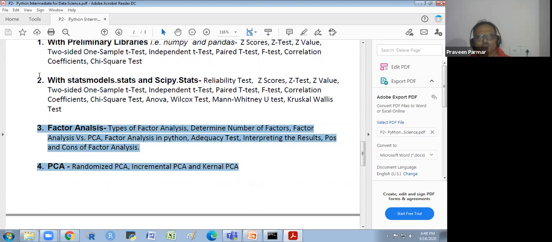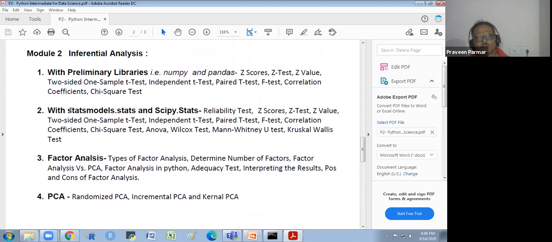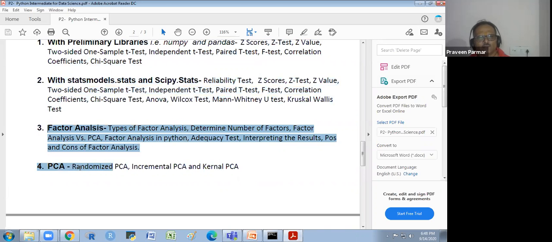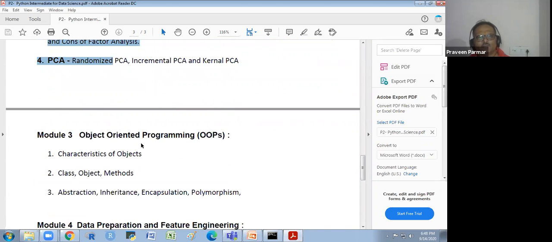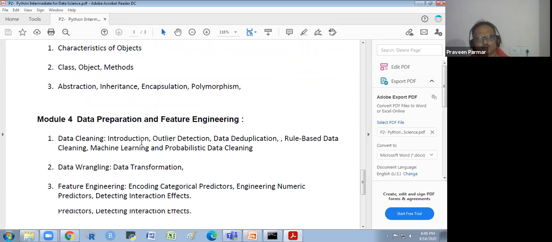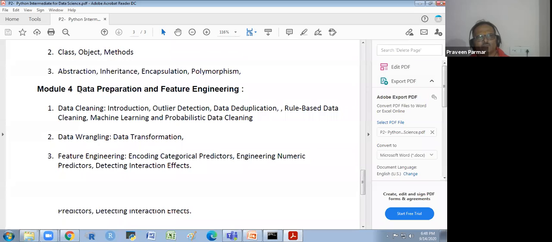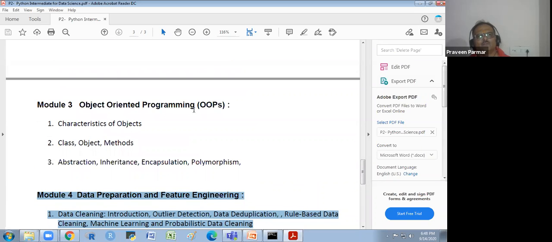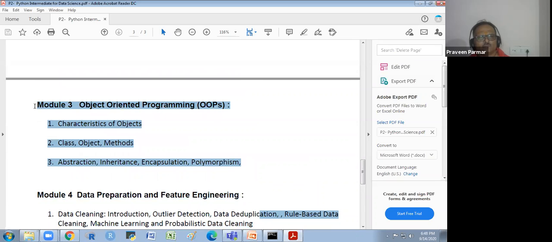Tomorrow is Tuesday. After the inferential models, we have factor analysis, PCA, and then object oriented programming, data preparation, and feature engineering.